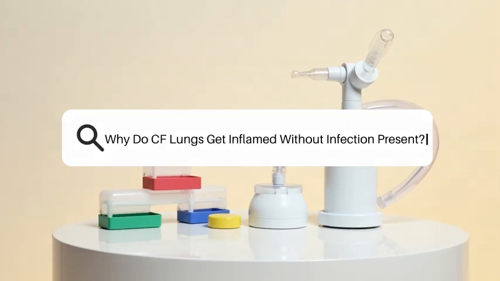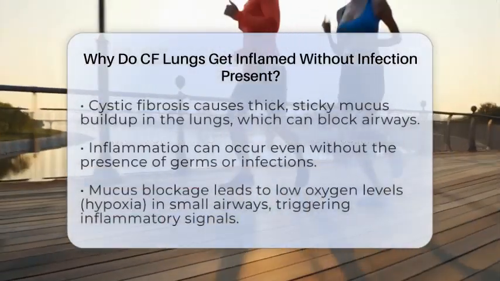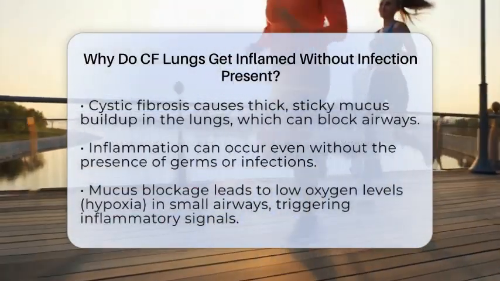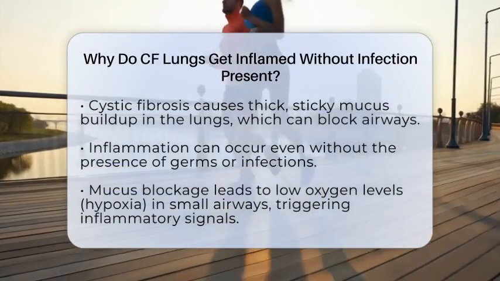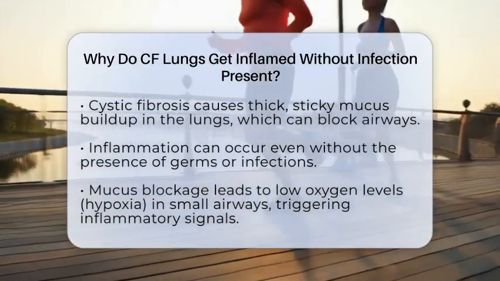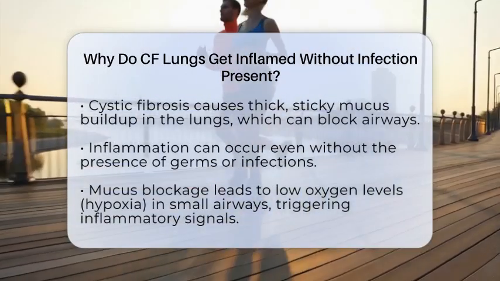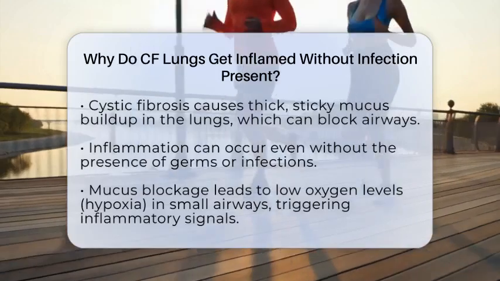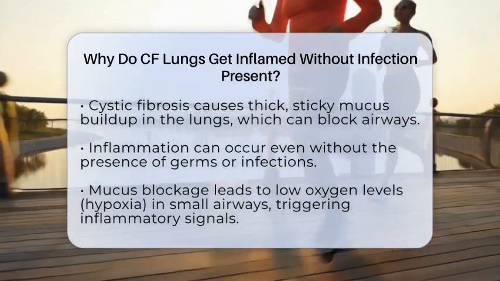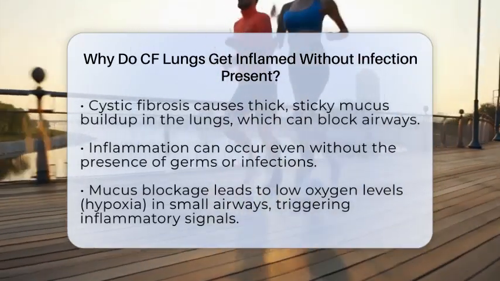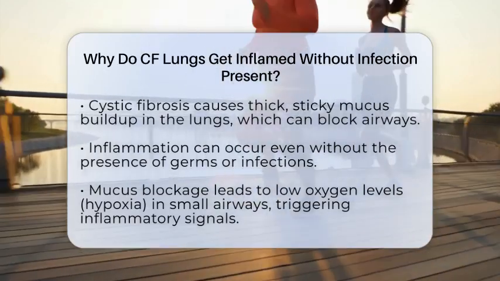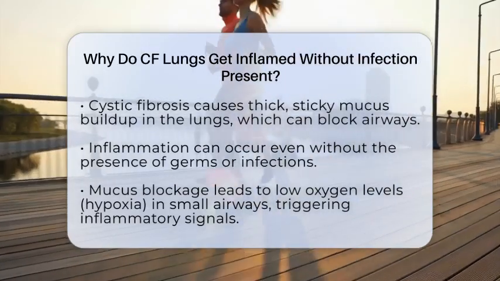Why do CF lungs get inflamed without infection present? Imagine your lungs filled with thick, sticky mucus that clogs the airways. In cystic fibrosis, this mucus buildup is a key feature, but inflammation can happen even when no germs are present. This is because the disease causes changes inside the lungs that trigger inflammation on their own.